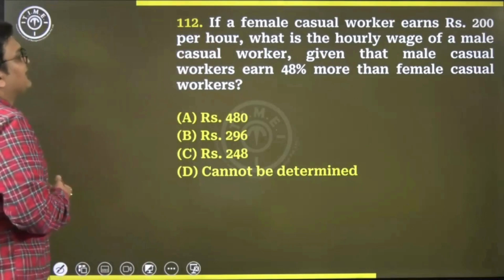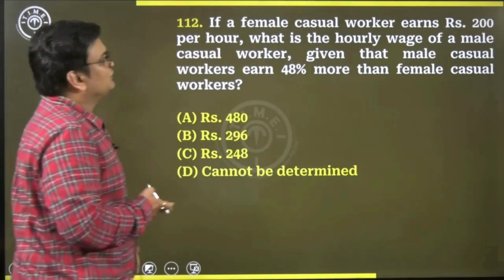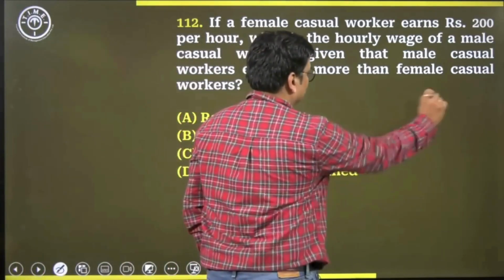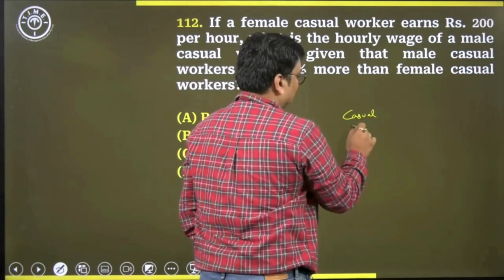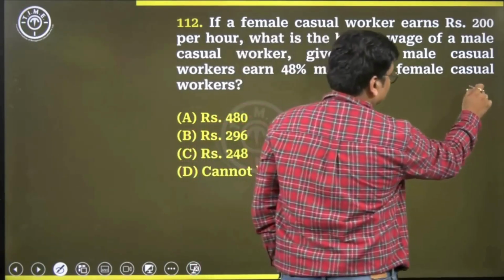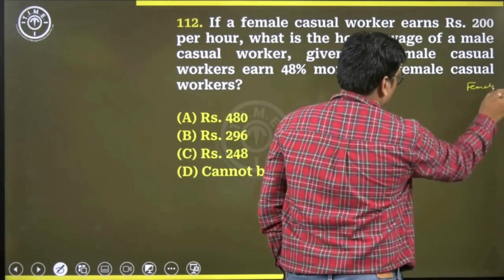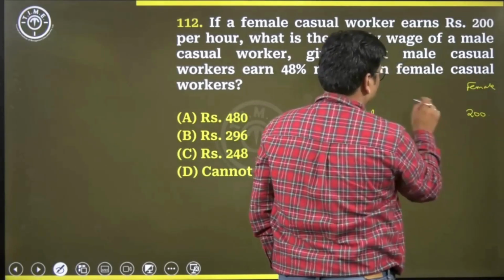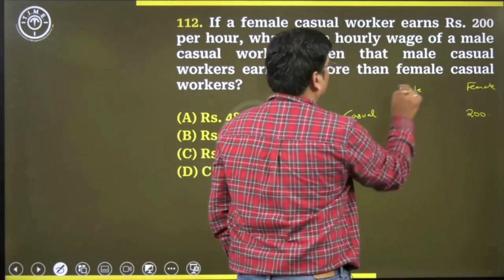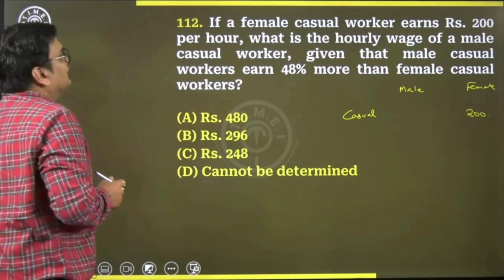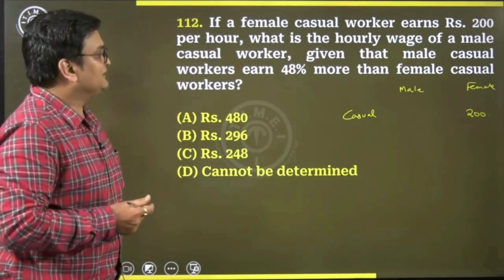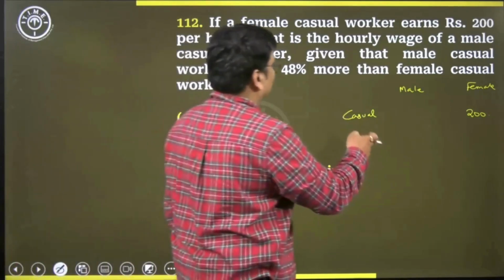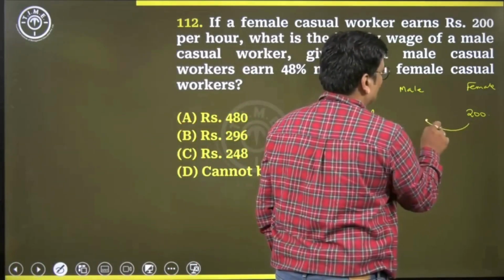If a female casual worker earned 200 rupees per hour, what is the hourly wage of a male casual worker, given that male casual workers earn 48% more?